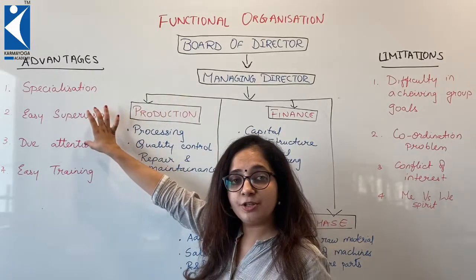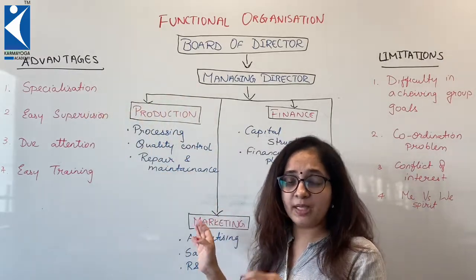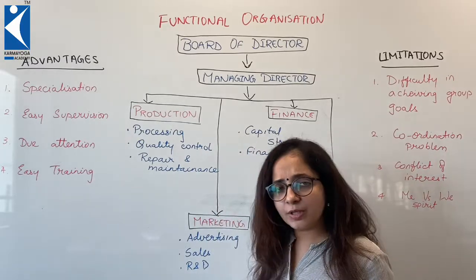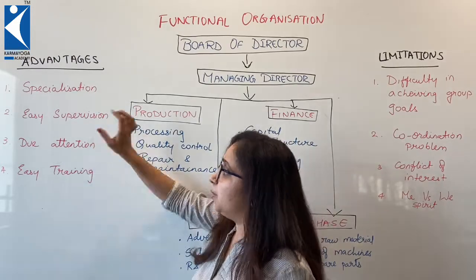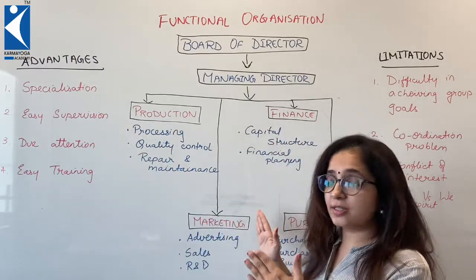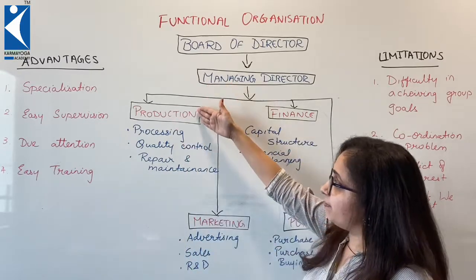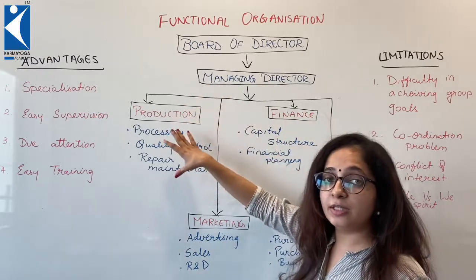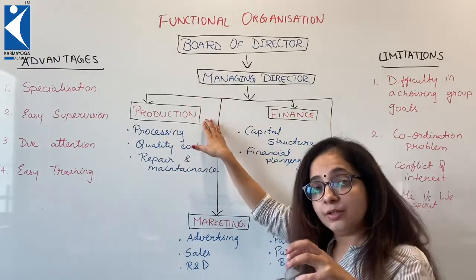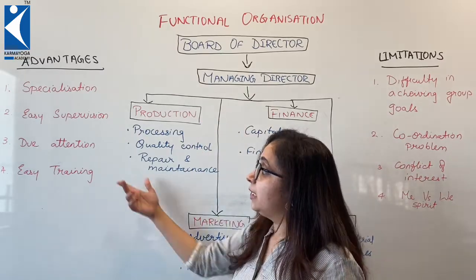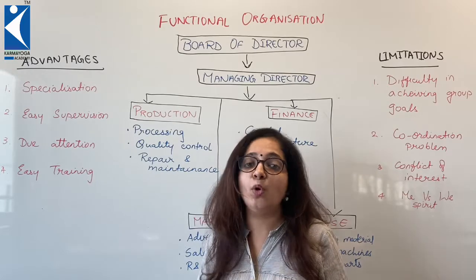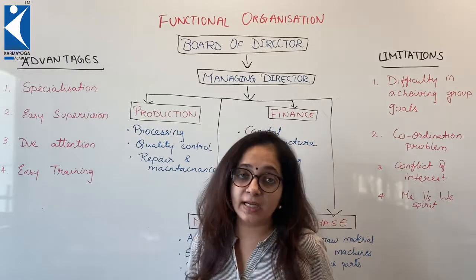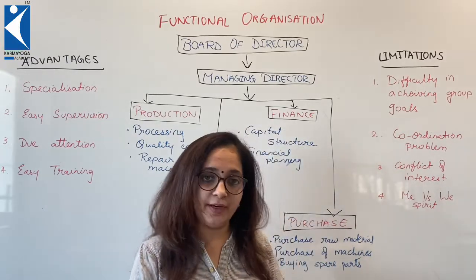Easy supervision, because they are masters of their own area, because they are experts, they will want to do it. So supervision won't be needed. They will be self-motivated enough to work. Due attention: proper attention is received by each and every function. Because this production manager has nothing to do with how sales is going or where money is coming from, he can purely focus on his own activity. So the function, the work, is given priority. Easy training. They are already pro in whatever they are doing. If something new comes up, all they need is a little upgradation. So training goes very easy and very effective.